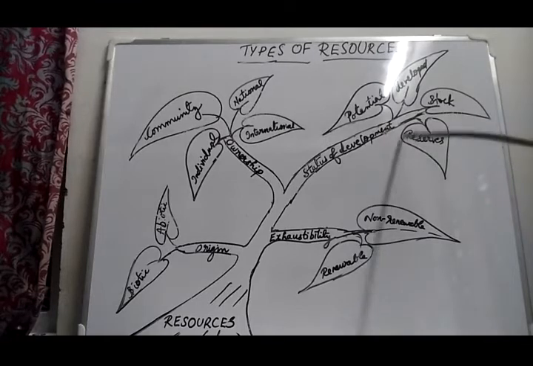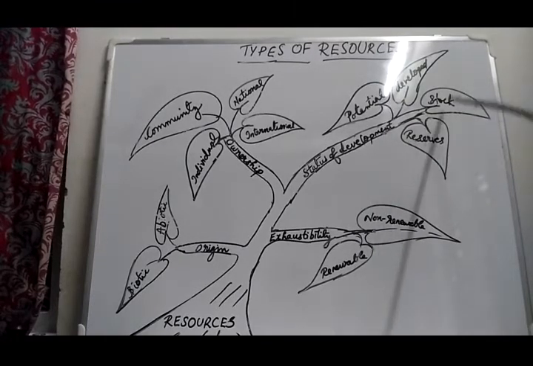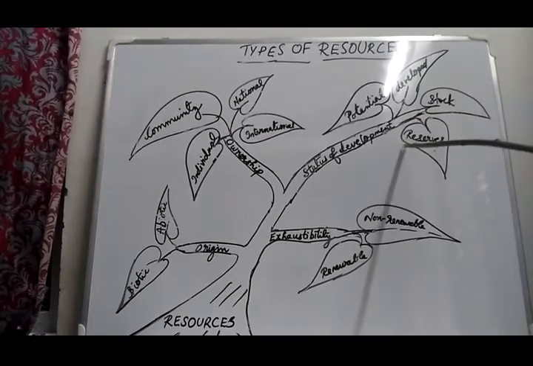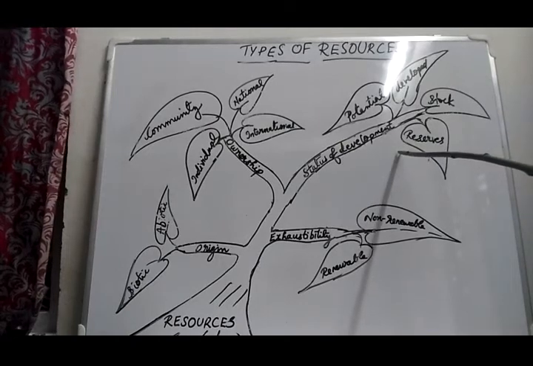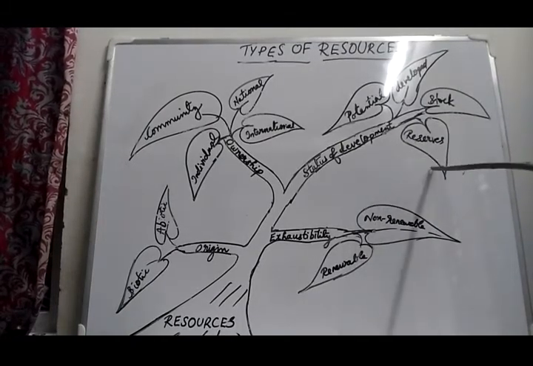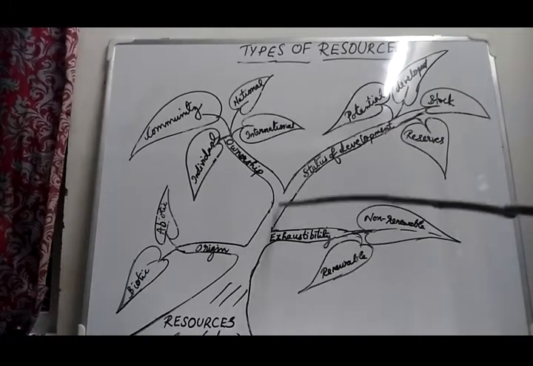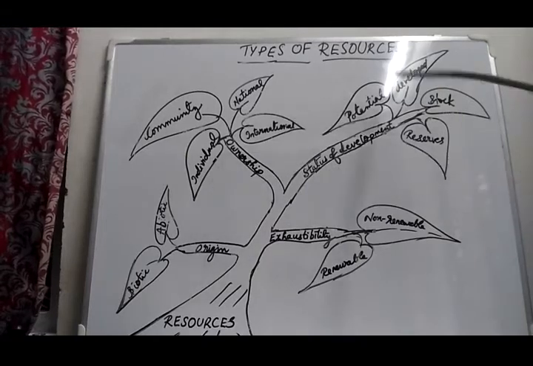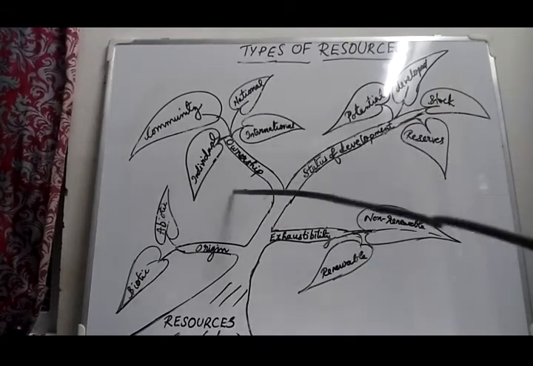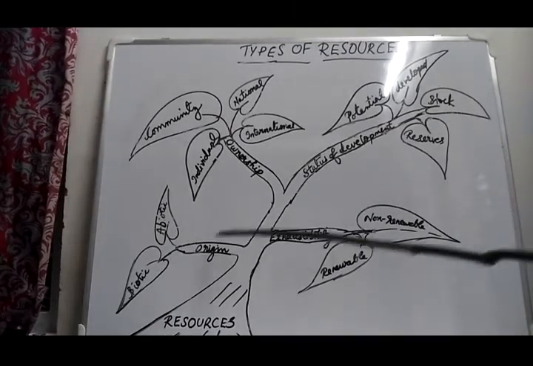That's about reserves. These two can cause some confusion, but if you read that section in your book 2 or 3 times, it will be easy for you to follow. Just underline it properly and read it. So this is about the types of resources based on origin, ownership, accessibility and status of development.